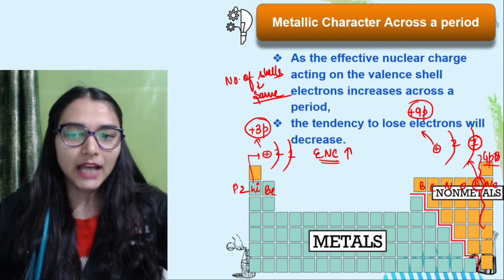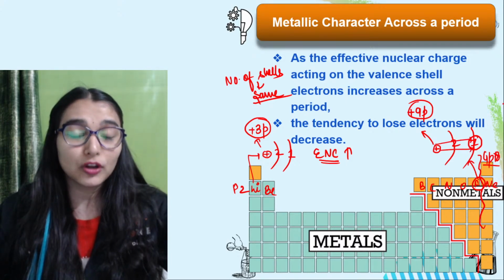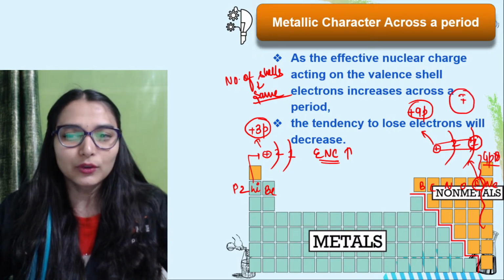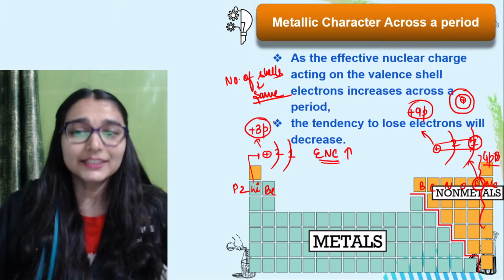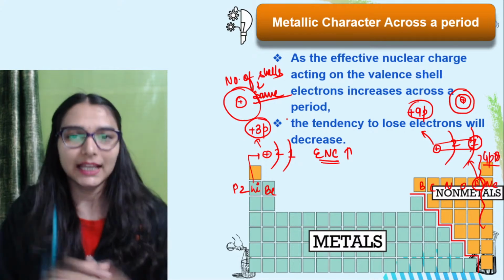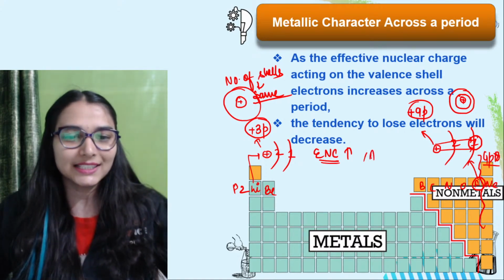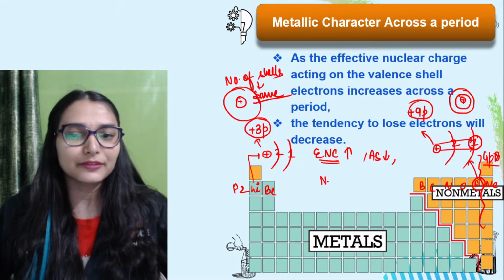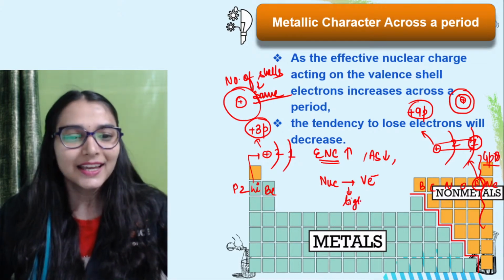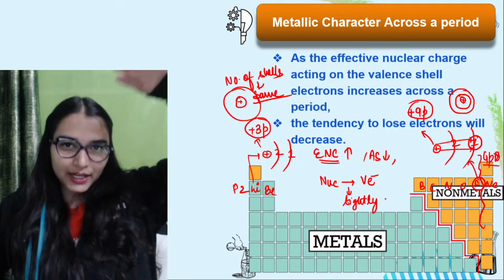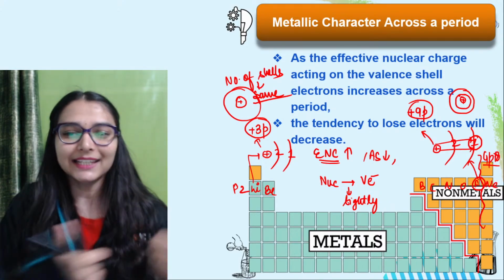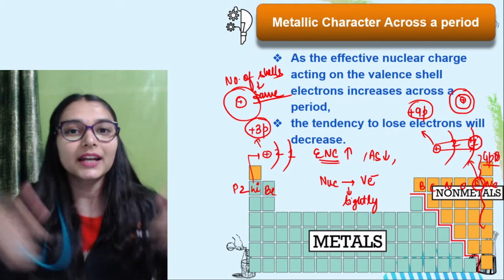यहाँ पर देखो, यहाँ पर 9 protons are attracting the valence electrons very tightly. You know size of fluorine छोटू होता है ना? Like let's say ये fluorine होगा बहुत छोटा सा and lithium का size बड़ा होता है. If you draw lithium then comparatively that would be having a bigger size. Left to right जाने पर atomic size decrease करता है ना. So that means nucleus will be attracting the valence electron much more tightly. So tendency to remove the electron will be decreased. OK, so इसीलिए metallic character left to right across a period decrease करेगा.